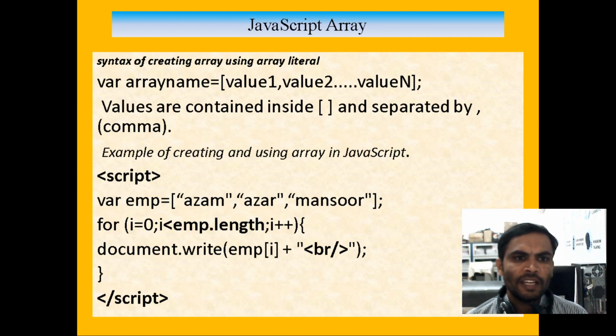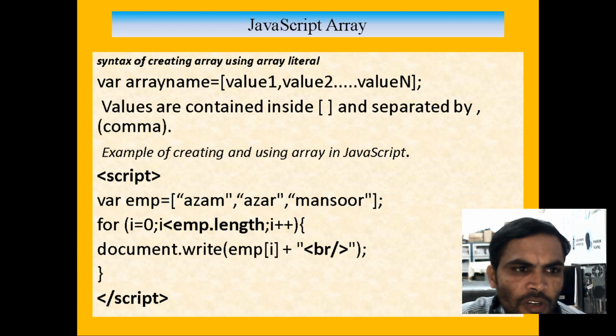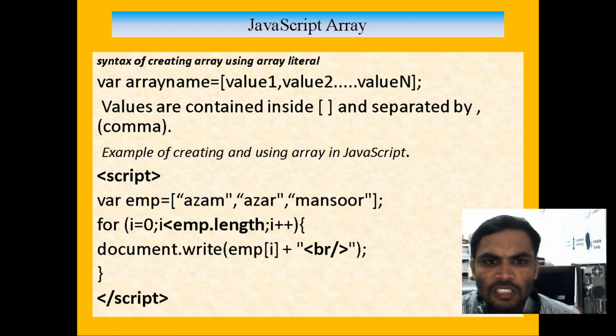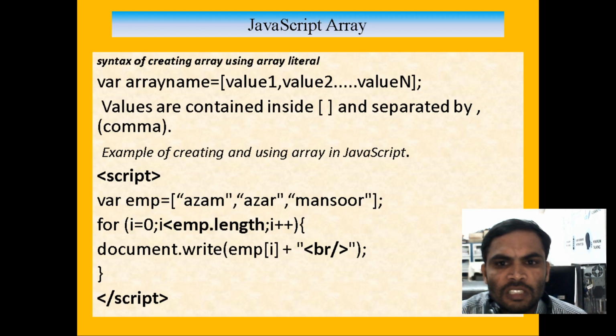If you want to define an array in JavaScript, we have var, the variable name, then square braces, and inside the square braces we give n number of values, value 1, value 2, value 3, separated by commas.